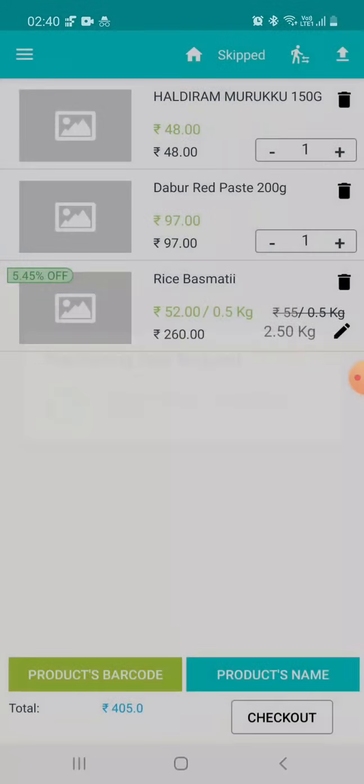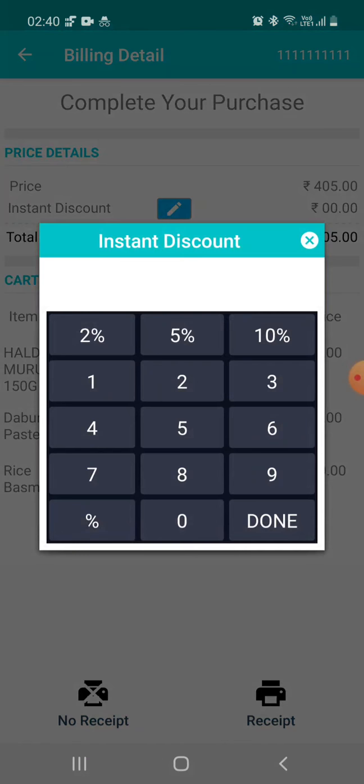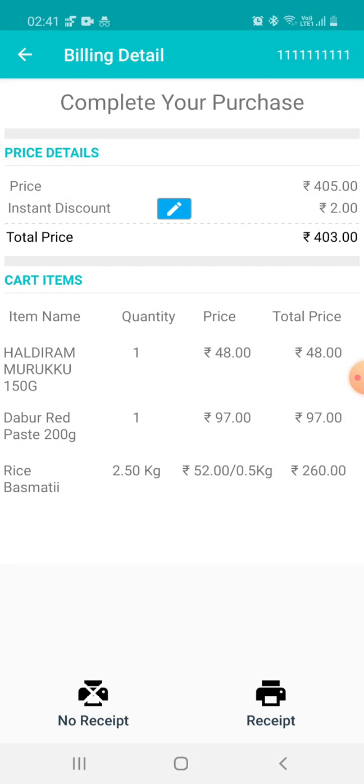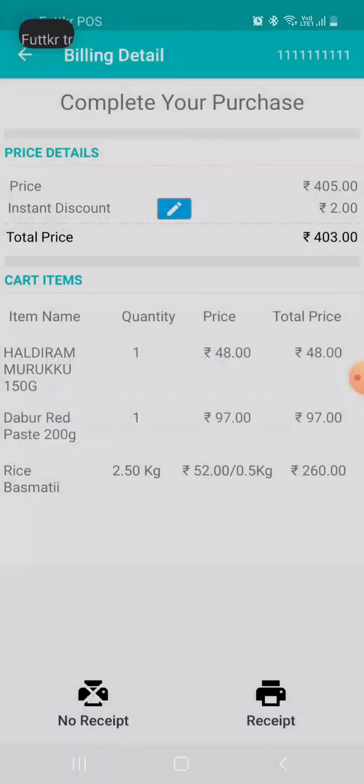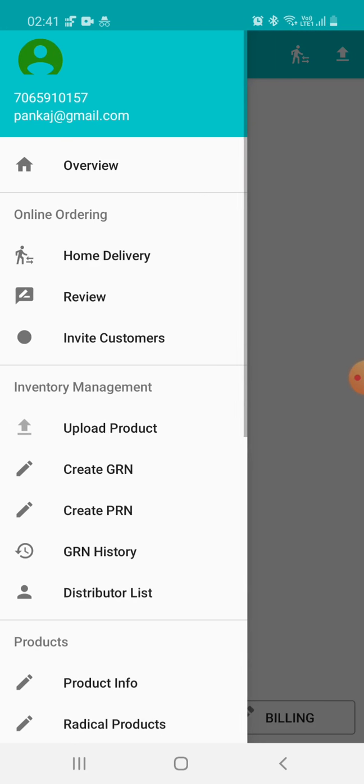We'll click on the checkout button. These are all the items which are present with us. Also, if you have a barcode printer, you can connect it to the Footcare POS application and click on the receipt option. Once you have clicked on the receipt option, the printer will generate a receipt. Also, you can give an instant discount as per your need. So let's execute this bill. This is how a bill is executed when there is a power cut at your store. So billing never stops.